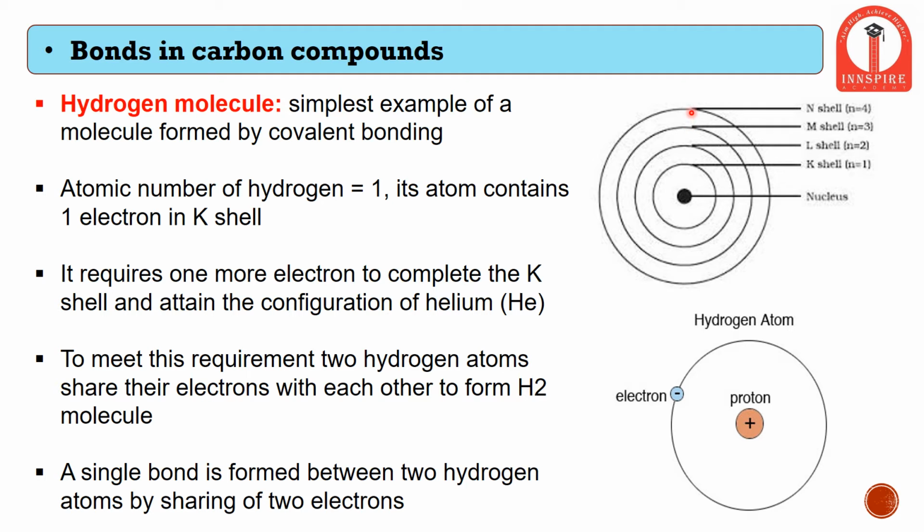The N shell has a holding capacity of 32. So in a similar manner, every shell has a different capacity of holding electrons. In hydrogen, there is a nucleus which has a single proton, and revolving around this nucleus, in the K shell, it has only one electron. In order to attain stability, hydrogen requires one more electron so that the K shell satisfies the need for 2 electrons.